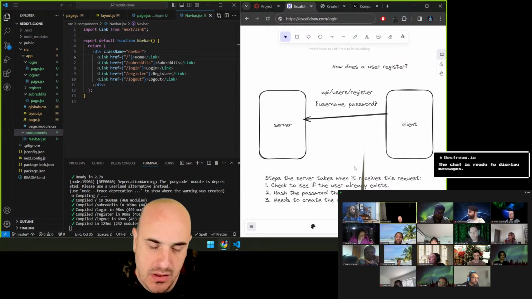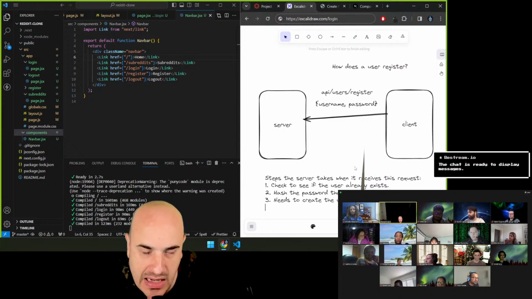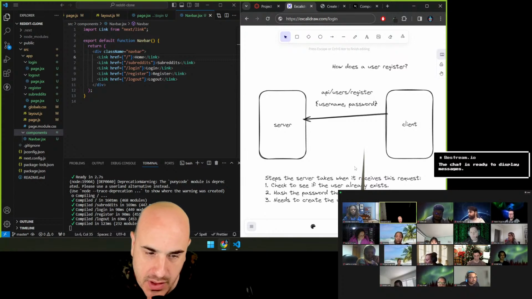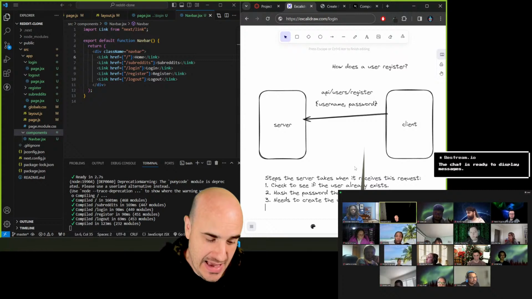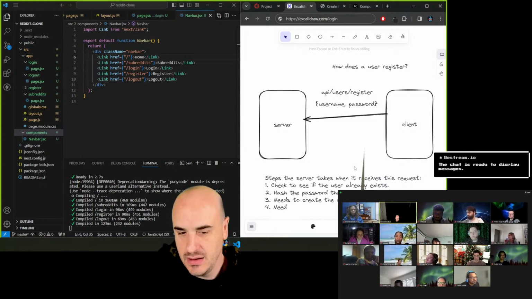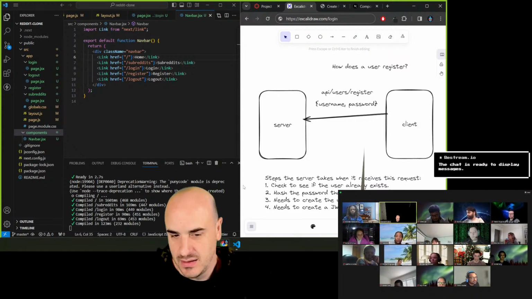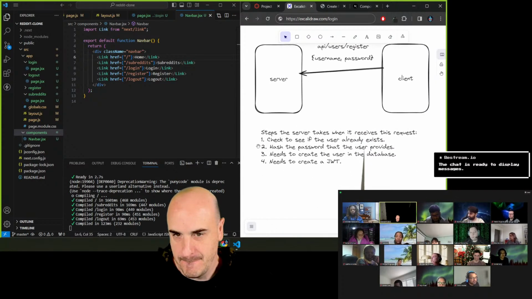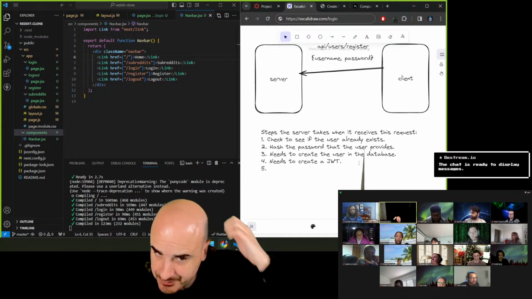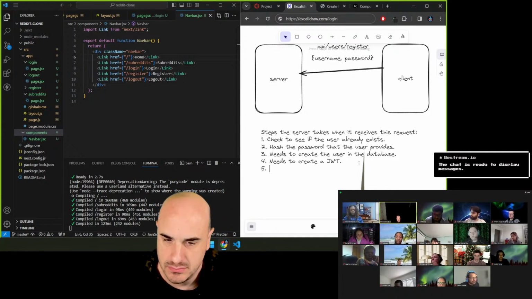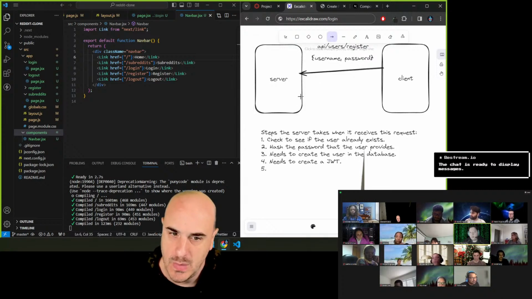Anything else you think the server has to do to process a registration request for a user? Does it have to create a JSON Web Token? Yeah, it needs to create a JWT. That's exactly right. And finally, what does it have to do? Does it log the user in so they can use the website?